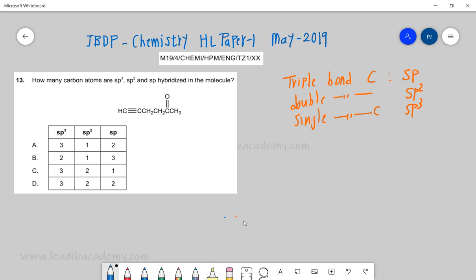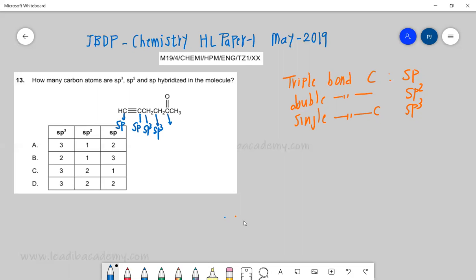It is as simple as that. This carbon is triple bonded, so it is sp. Even this carbon is sp. The next one is single bonded, so it is sp3. This is also single bonded, so it is sp3.